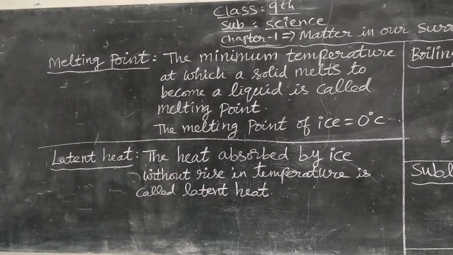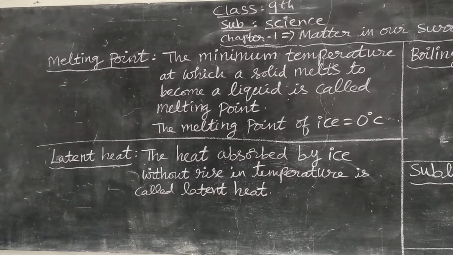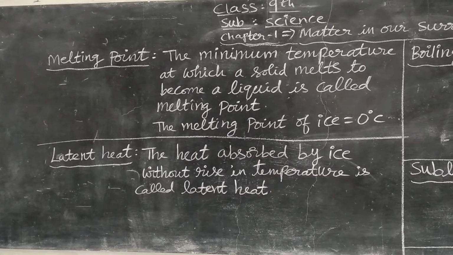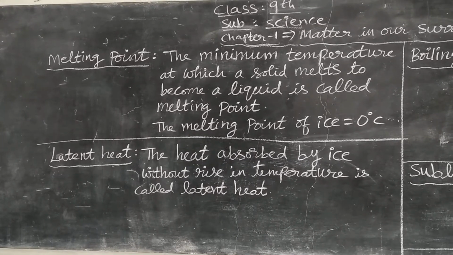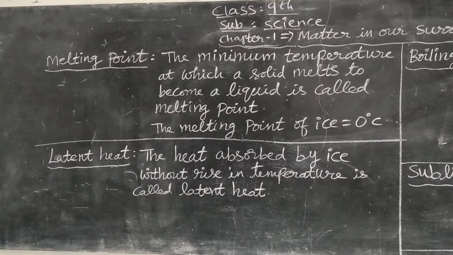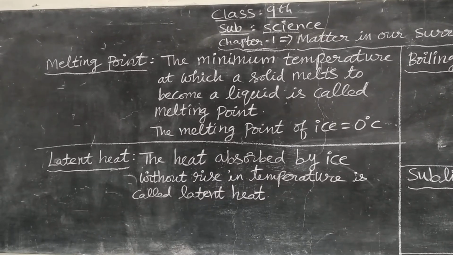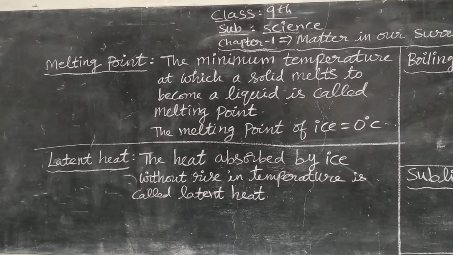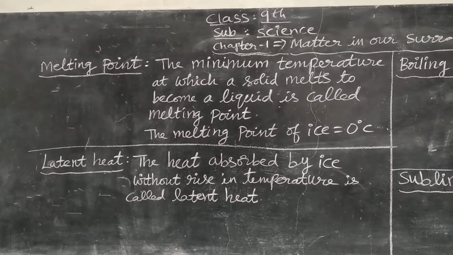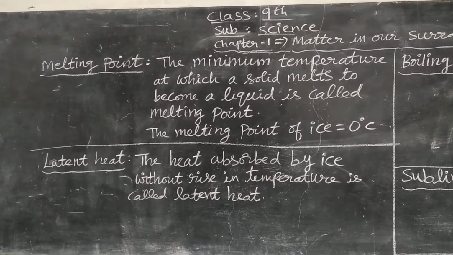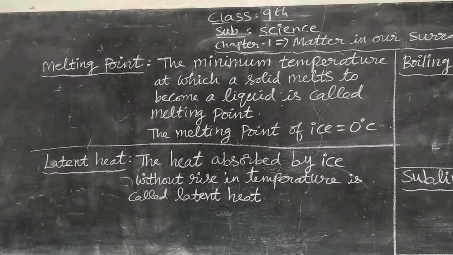The heat that you supplied to solid ice is absorbed by the ice. When this heat is supplied, the particles of solid ice start moving. Due to this heat, the force of attraction between the particles becomes loose and they start moving. So when solid ice particles start moving, they change into liquid water. So there will be no rise in temperature.